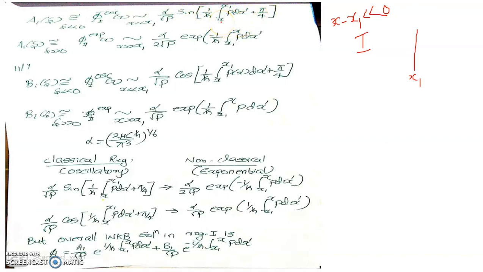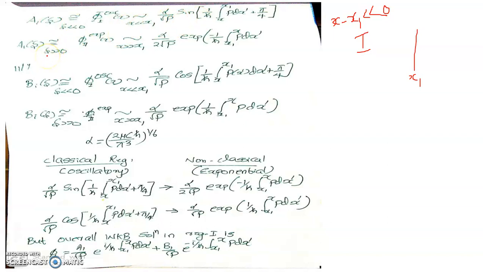Here the integration is from x to x1, that is a positive limit, as x is behind x1. In all these we will be representing positive limits only, though we have taken some negative limits earlier. So this is the asymptotic value of A of theta in region 1.